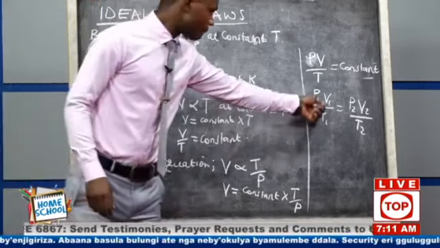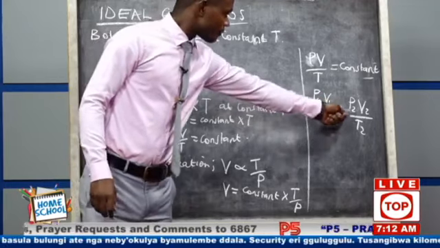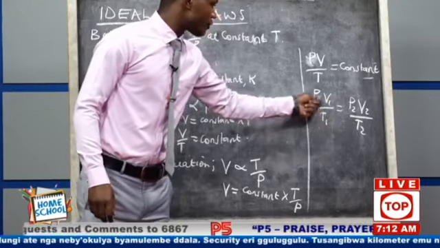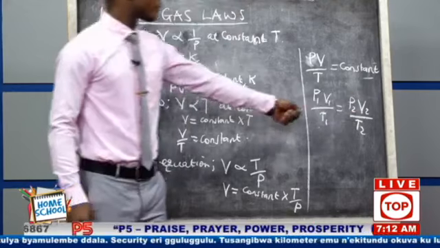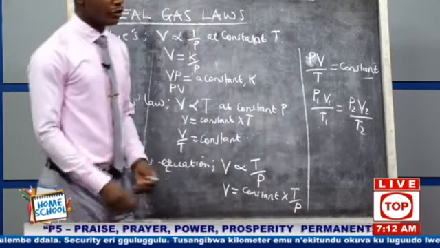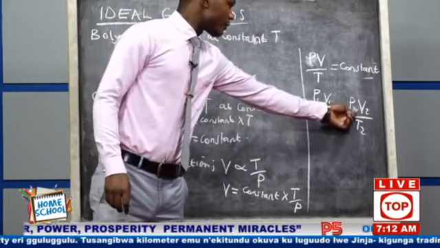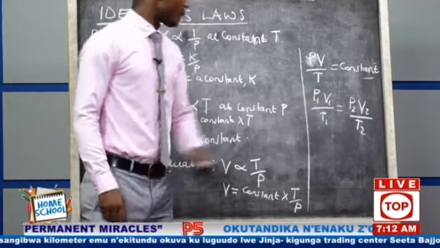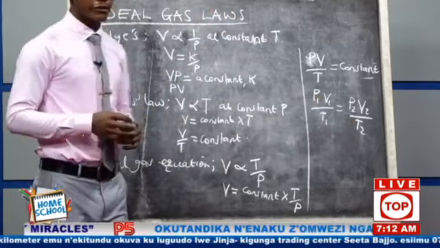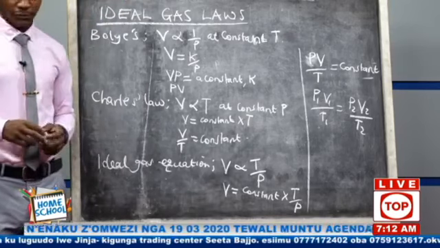And we said that one is what we term the ideal gas equation. Here, there are how many variables? 1, 2, 3, 4, 5, 6. If you are given 5 of them and you are asked to find one, you can get it. If you are given P2, V2, T2, T1, V1, and you are asked to find P1, you can as well get it. In any way, you can calculate what is missing.